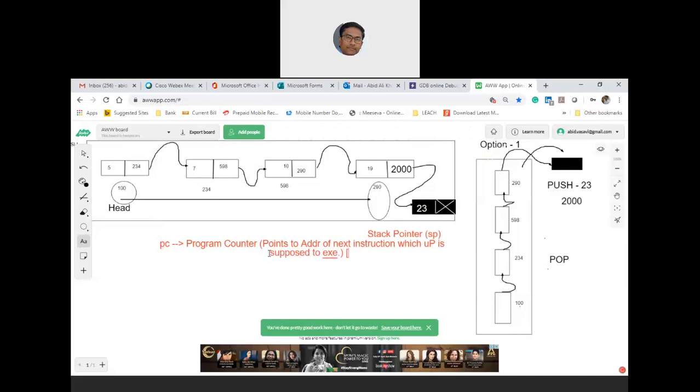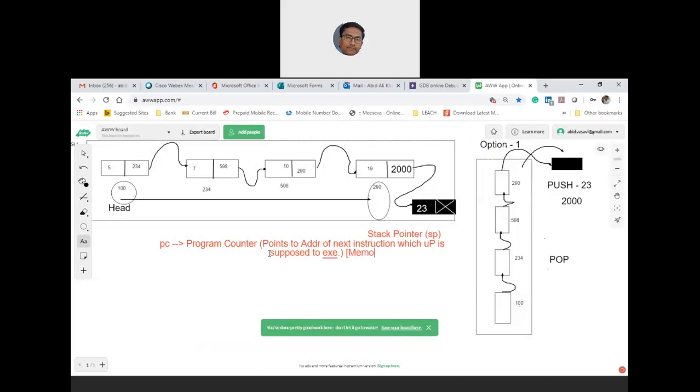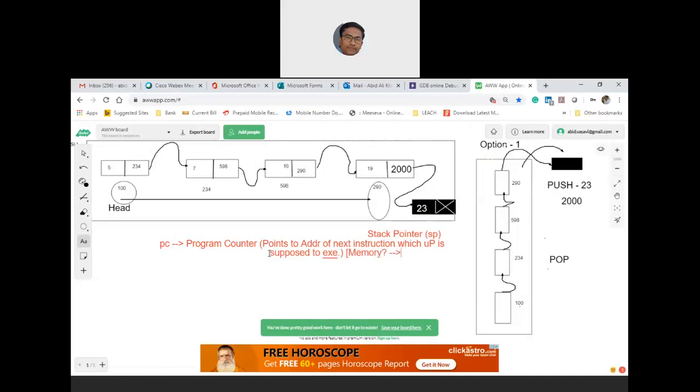That means technically this is pointing to which memory? The address of the next instruction which the microprocessor is supposed to execute. Where do you store the code? The instructions, which are written in human readable format, are converted into binary. That code is stored in which memory? Am I audible? Yes, ROM, sir. Program memory. Yes, it is program memory, ROM.